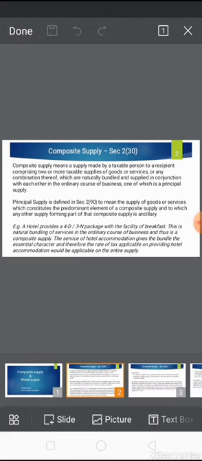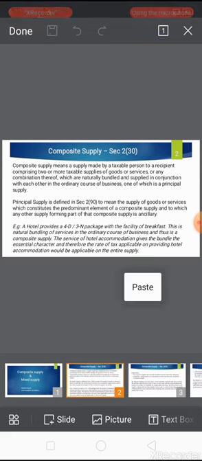A composite supply is two or more goods or services that are sold as a set and cannot be sold individually. Every composite supply has a principal supply, which is the main product or service that the buyer primarily wants. The rest of the supply is made up of supporting elements that add value to the principal supply. A composite supply is taxed at the GST rate of the principal supply.